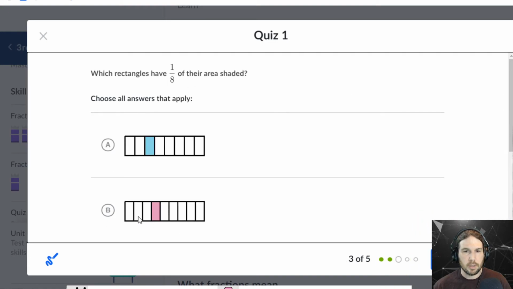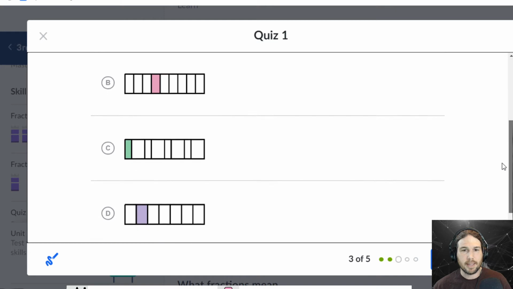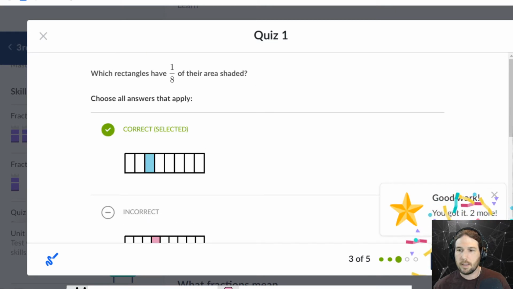1/8. Okay, so 1, 2, 3, 4, 5, 6, 7, 8. I think it's A. B looks like it has 9, and C is unequal. 1, 2, 3, 4, 5, 6, 7. D is out of 7.